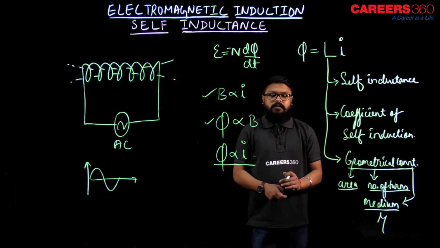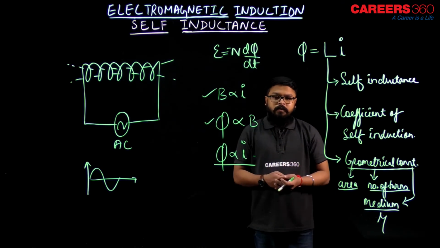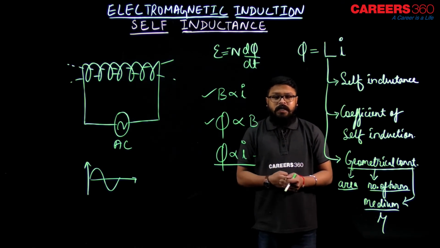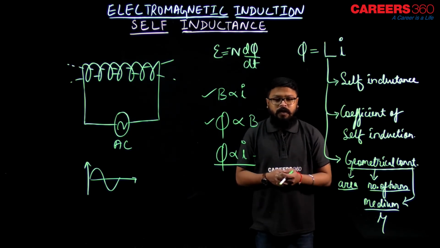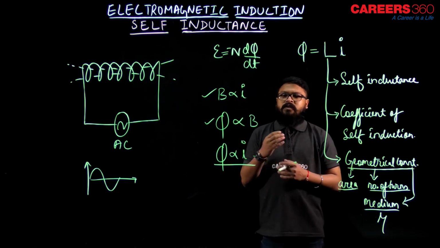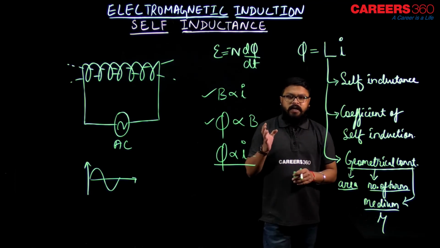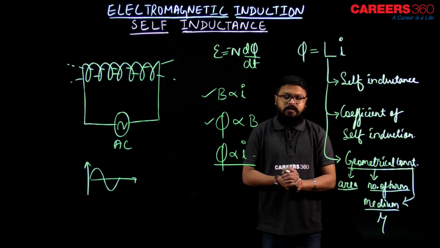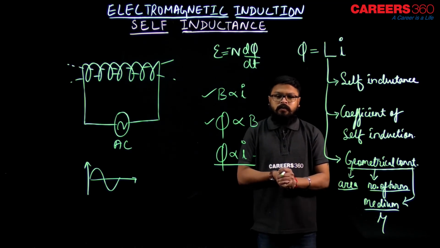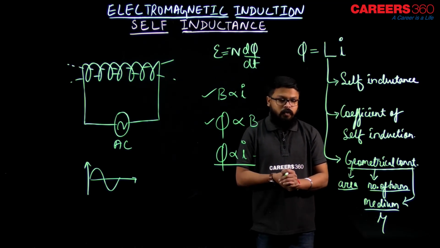I hope you remember this mu, that is magnetic permeability, which is a parameter which controls the magnetic energy flow in a medium. If there is no medium, only air, then we write mu naught, that is permeability of free space, and that value is 4 pi into 10 to the power minus 7. I hope you know that, right.